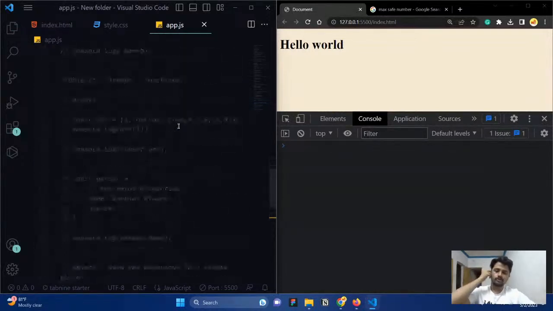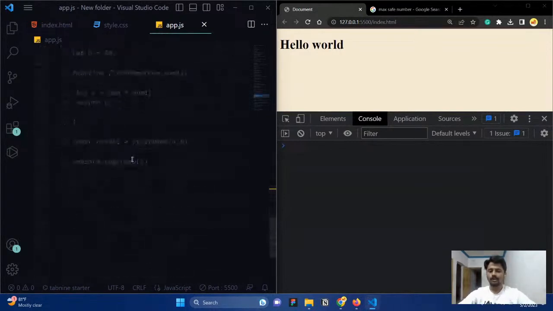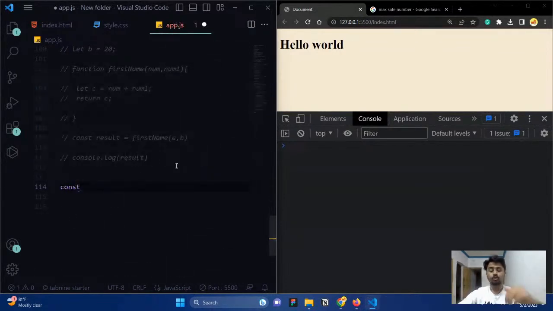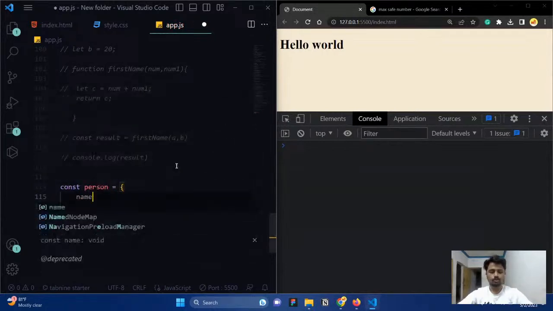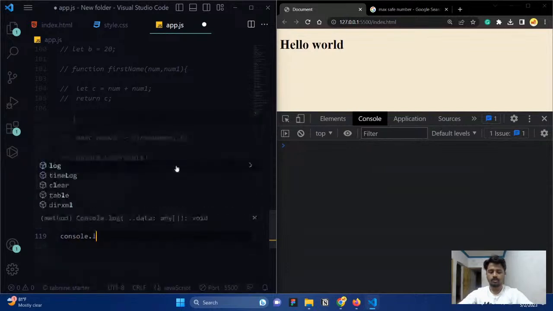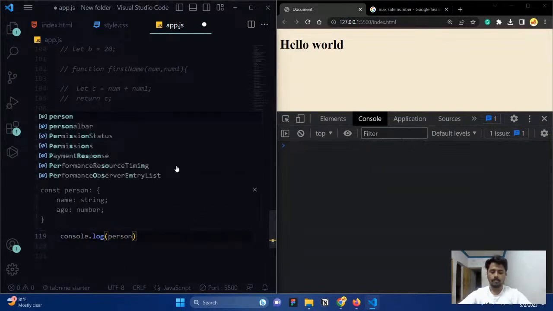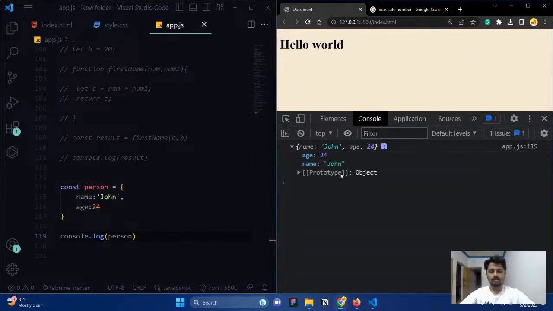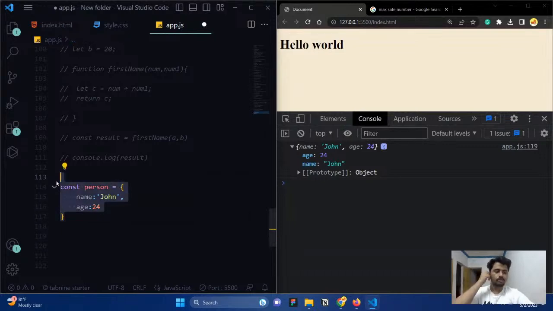And now we're going to see about objects. We have already discussed objects and how to store data, right? For example, if I say person, and here I store name equal to John and age equal to 24, like this, and then console.log person, we are getting name and age. So what if I want to create a function based upon the data that is in this object? How can I create it?